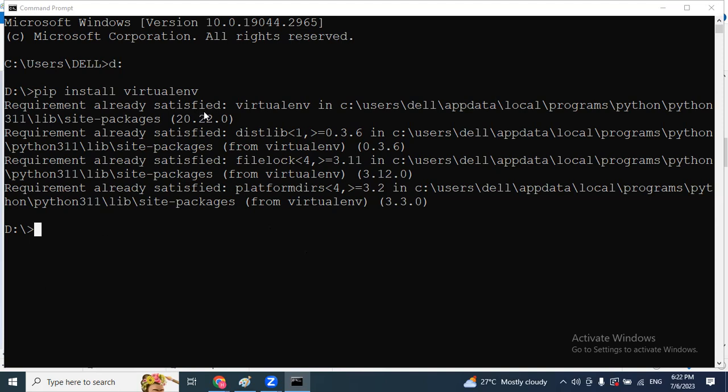Sure. So, sir, see here, requirement already satisfied, nothing but the virtual environment is already available in my device. What about the second step? We have to set the name. So enter virtualenv space. For example, I'm going to mention something like evening. I just entered evening 2. So enter here.